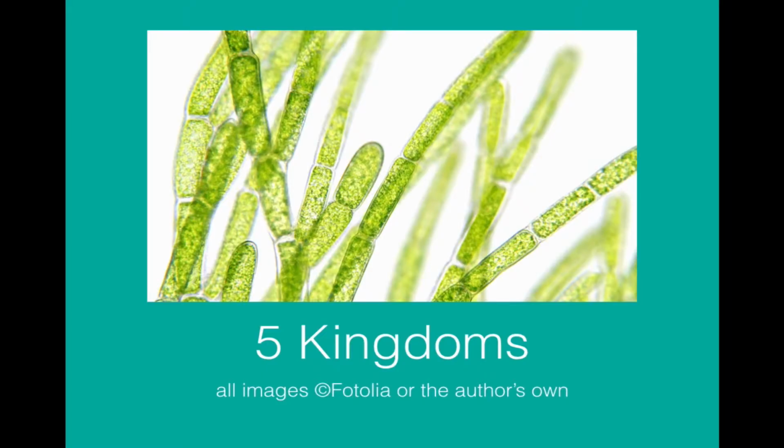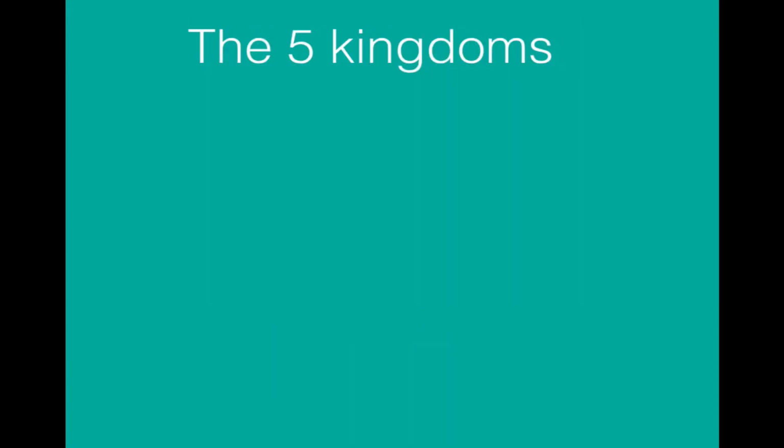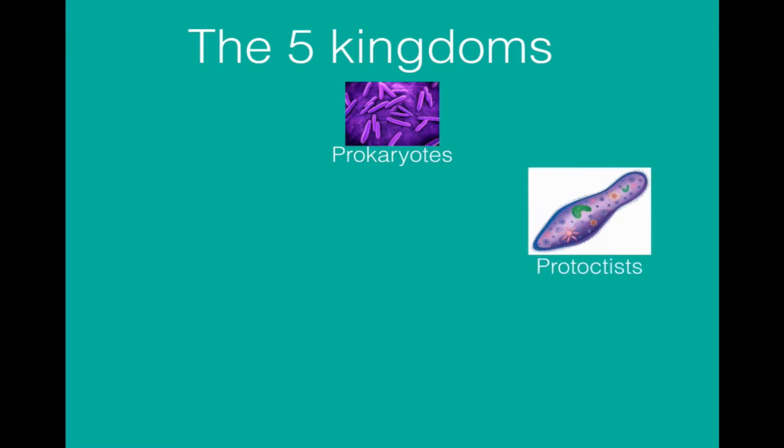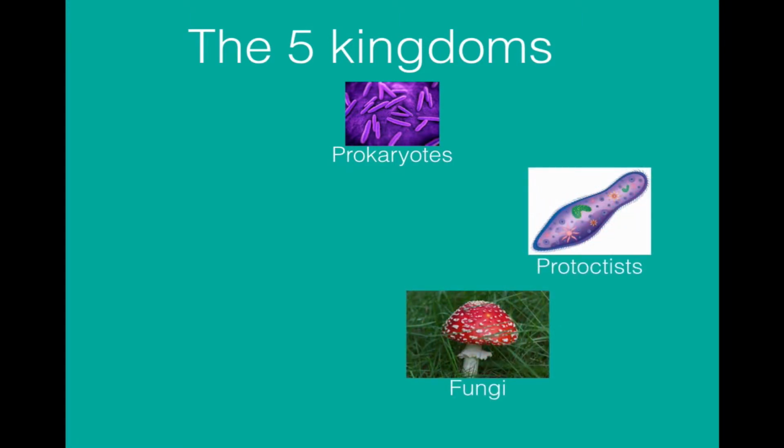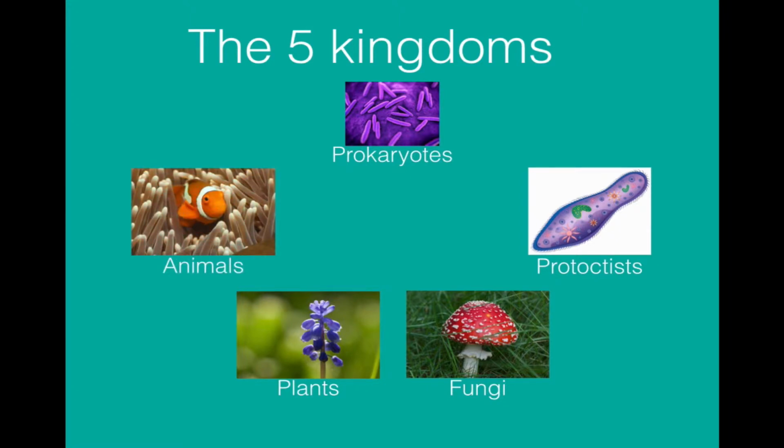In this video we look at the 5 kingdoms into which all living organisms can be split. And we saw in the classification video that a kingdom is the largest of the divisions of classification. The 5 kingdoms are as follows. We have the Prokaryotes, the Protoctists, the fungi, the plants, and the animals.